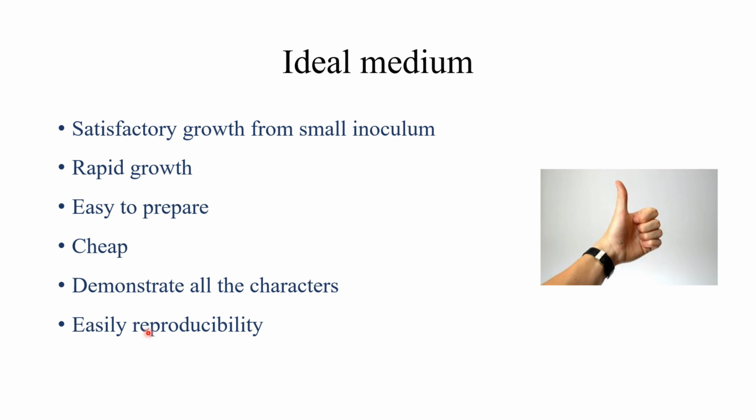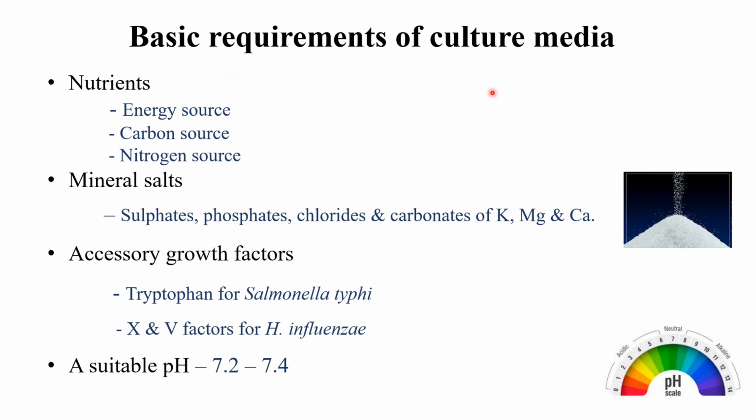in that particular media. Basic requirements of culture media are nutrients, mineral salts, accessory growth factors, and suitable pH. Nutrients are energy source, carbon source, and nitrogen source. And these energy, carbon, and nitrogen sources will provide the nutrients for the growth and multiplication of bacteria.